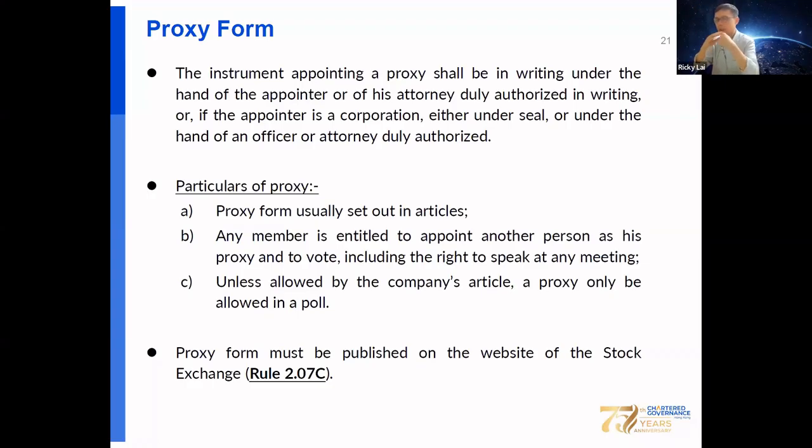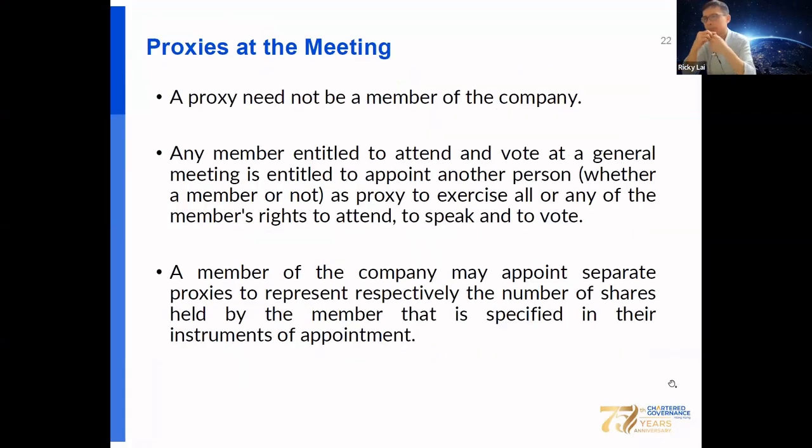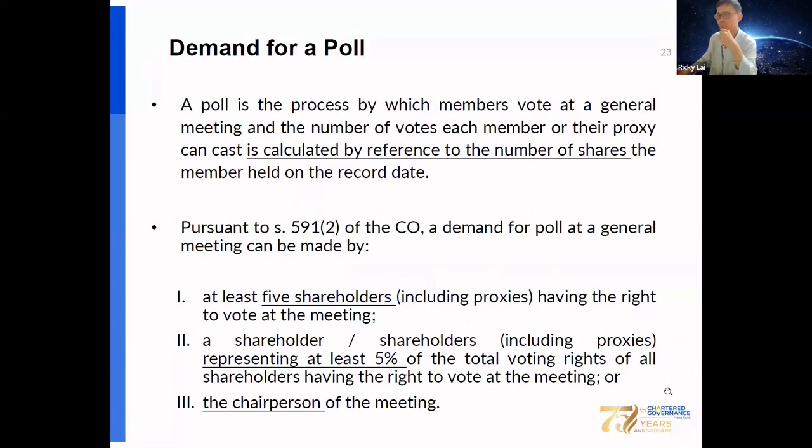For a listed company, the proxy form must be published on the website of the stock exchange. The proxy need not be a member of the company, but any member entitled to attend and vote at the meeting is entitled to appoint another person as a proxy to attend, to speak, and vote at the meetings. The member can also appoint separate proxies to represent respectively the number of shares held by the member that is specified in the instruments of appointment.